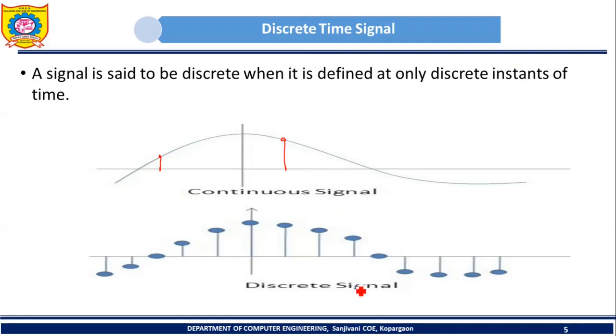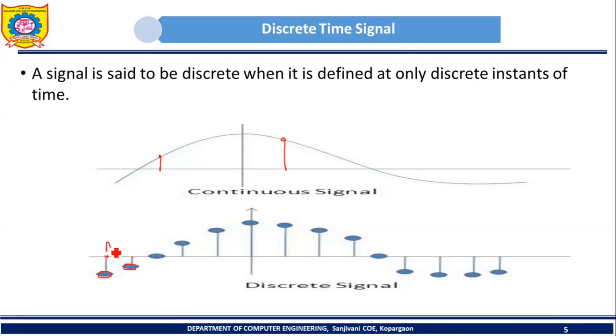But what happens in discrete? In the case of a discrete signal, it is not defined at all time instants. Consider this example. Consider this time instant. For this time instant, is this signal defined? Yes. This signal has here a negative value. Then consider the next time instant. Here again it has a different value. Then consider this time instant. It has here a zero value. This signal has zero value at this particular time instant.